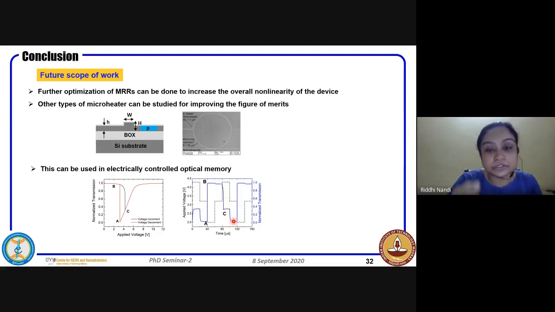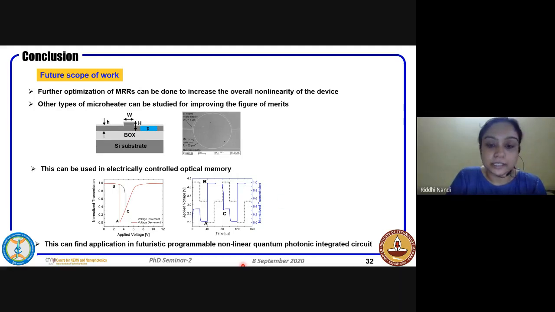So there are some more studies which we are doing with this, some transient measurements and stuff, and that can be helpful to design an optical memory which can be controlled electrically. And this will find an application in FPGA circuits, which is a very hot topic now. If you have programmable photonic circuits there, it will be really helpful.